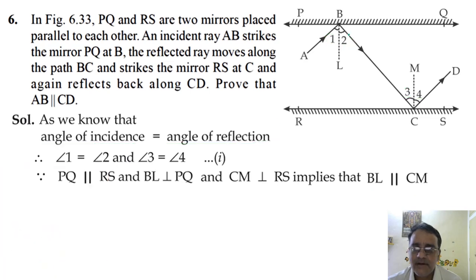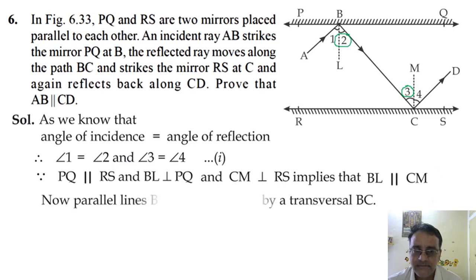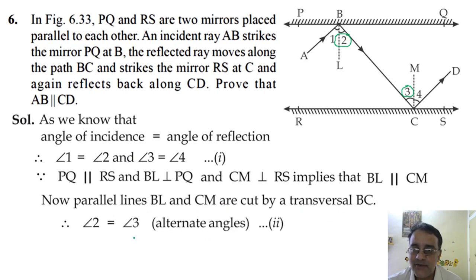Alternate interior angles. Angle 2 will be equal to angle 3. Now parallel lines BN and CM are cut by transversal BC. So angle 2 is equal to angle 3, alternate interior angles.